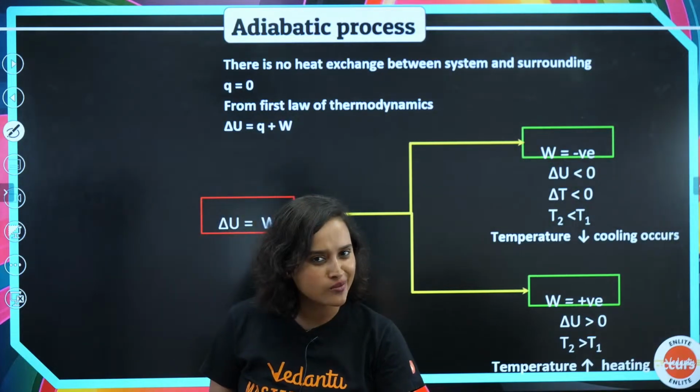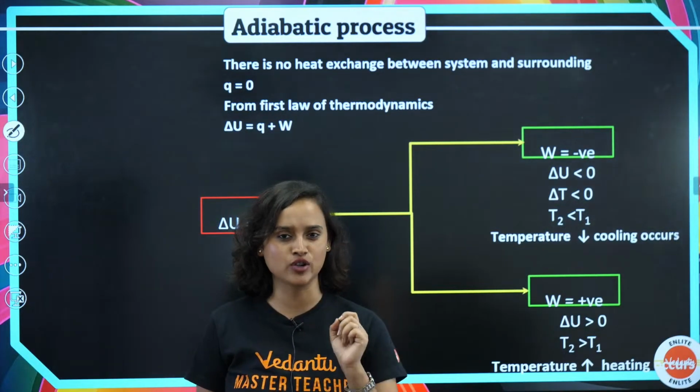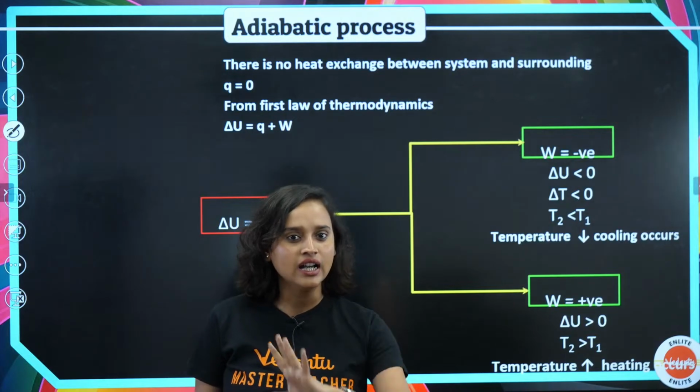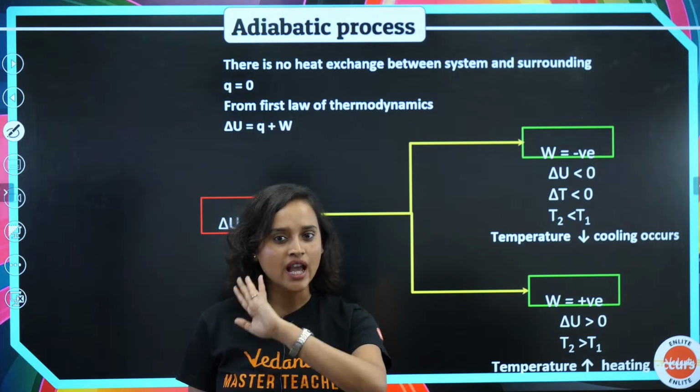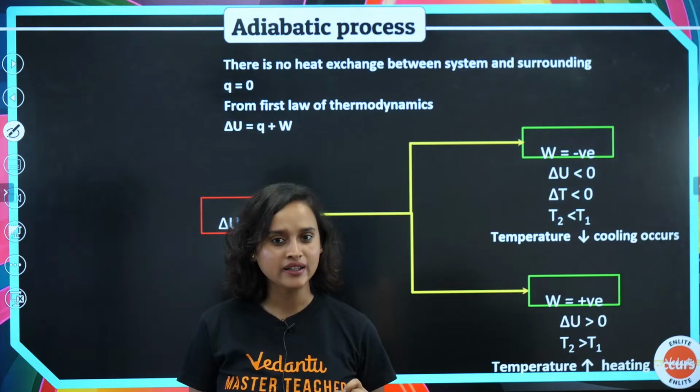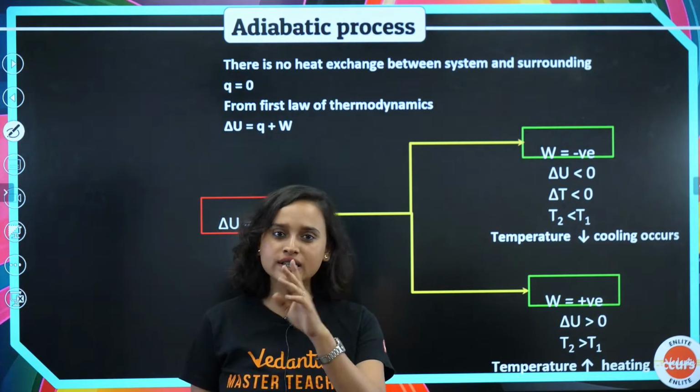Now we are going to talk about another term, that is adiabatic process. What happens in an adiabatic process? There is no heat change between the system and the surrounding. So Q is equal to 0.